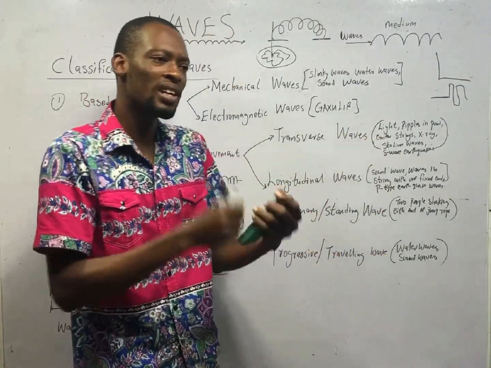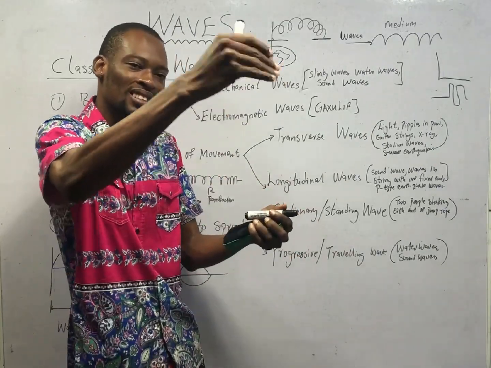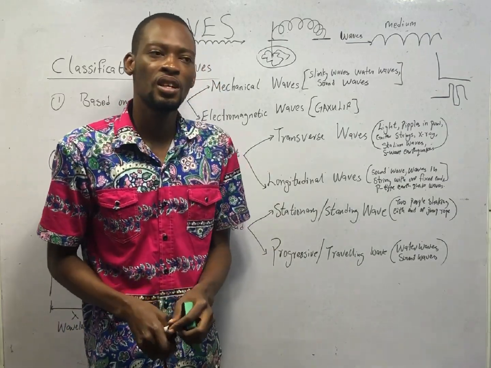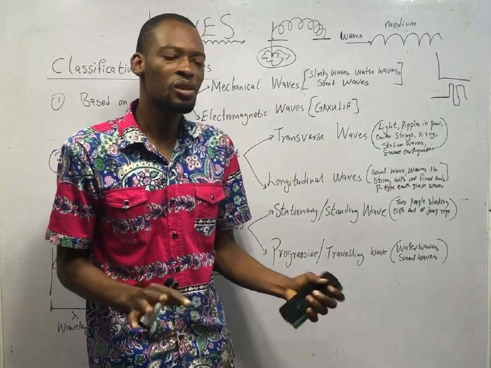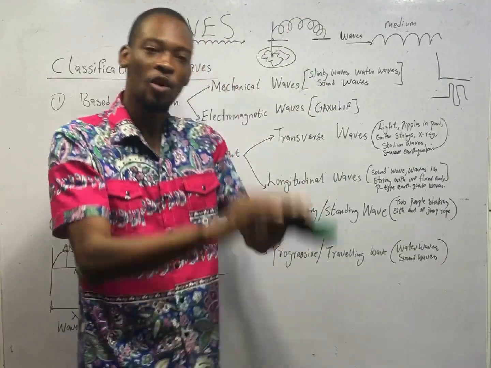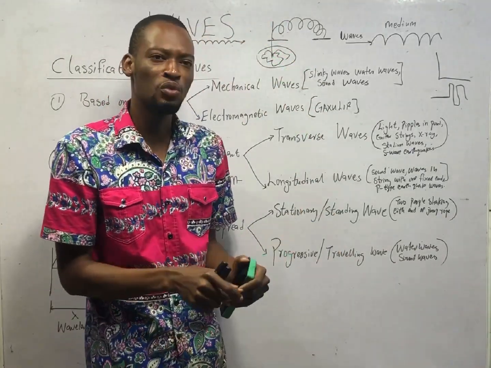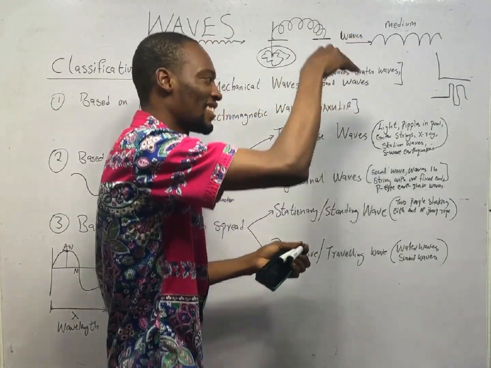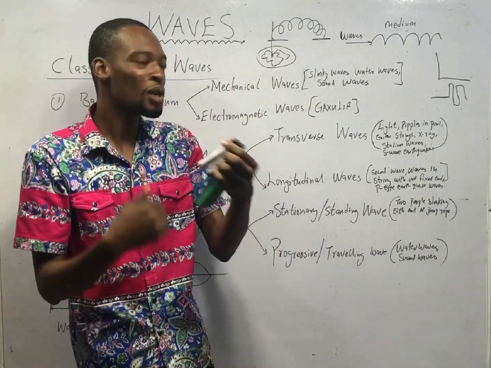Guitar strings. When you pluck a guitar string, you see the waves moving up and down. That is a transverse wave. Stadium waves, when someone scores a goal, Messi! You see everybody in the stadium doing like this, hailing the player, people in the stadium going up and down. When you look at that wave, you see that it is simply going like this. So that is a transverse wave. Goes up, goes down, goes up, goes down.